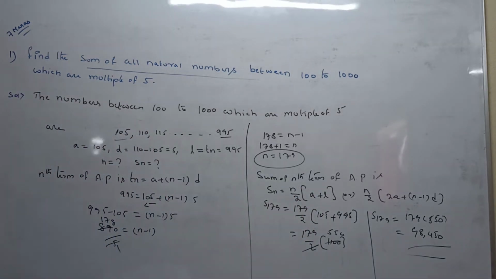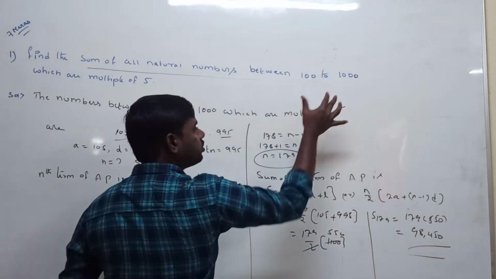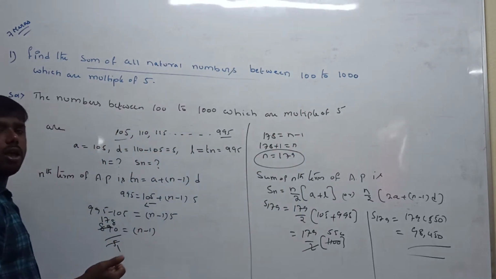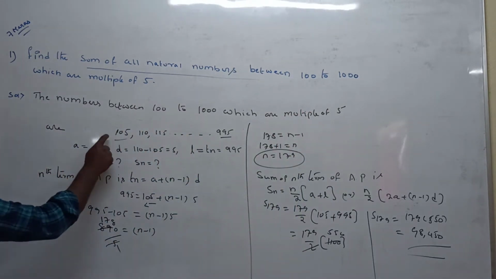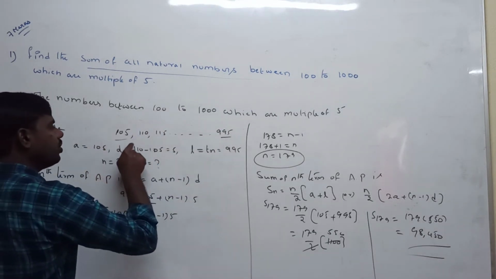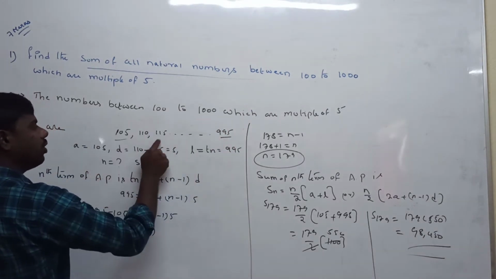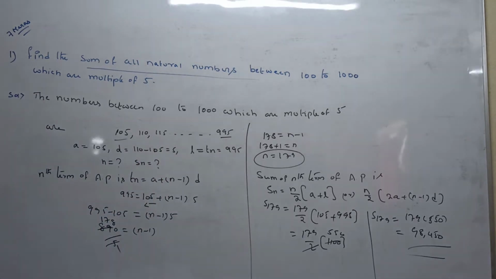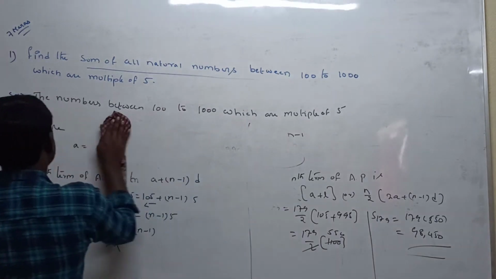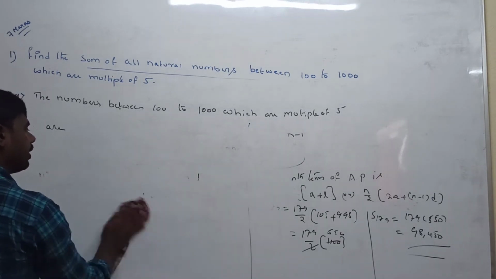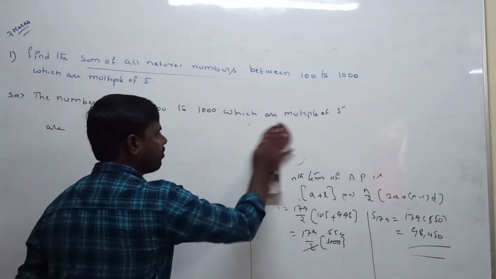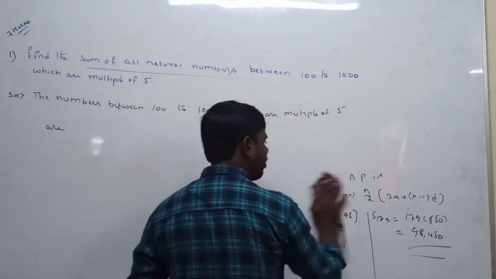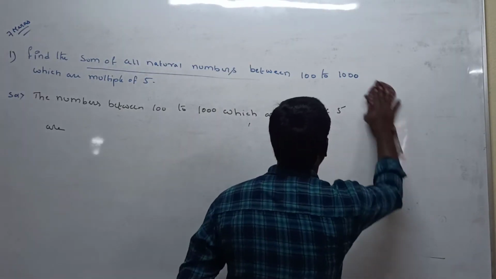This is very very important for the final exam, a 7 marks question. Between 100 to 1000, only the multiples of 5 we are taking. Between 100 to 1000, only the elements which are multiples of 5 we are taking. Okay, it is clear. Next question. So very very easy. We are applying only two formulas. One is the nth term of the arithmetic progression formula. Another one is the sum of n terms of the arithmetic progression formula.